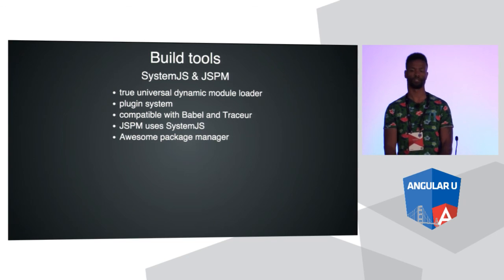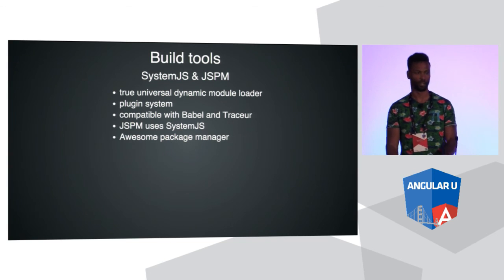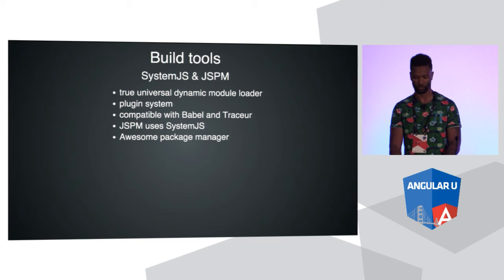So JSPM allows us to fetch packages from GitHub, NPM, Bower, wherever you want. And it's going to use a shim similar to AMD modules, so you can convert things that aren't ES6 modules into ES6 modules and incorporate them in your application. So it's pretty awesome, but it's a lot more setup than some of the other tools. But this is definitely the recommended one.